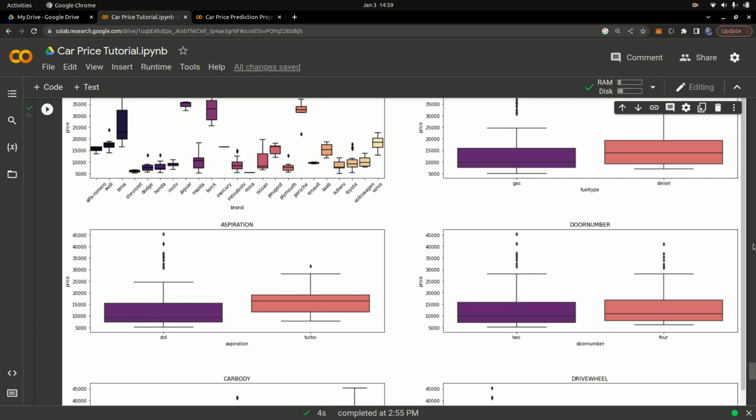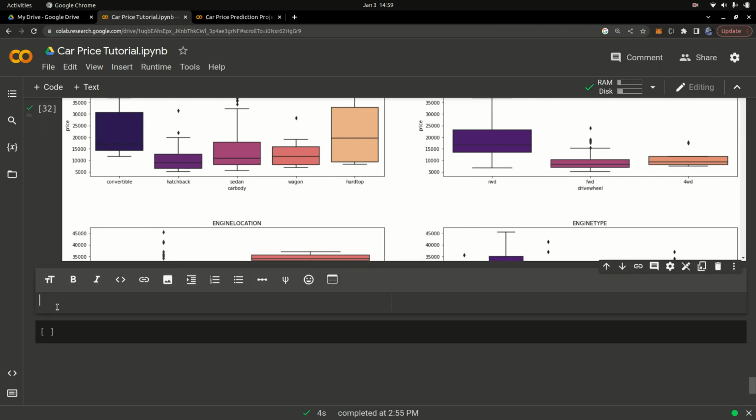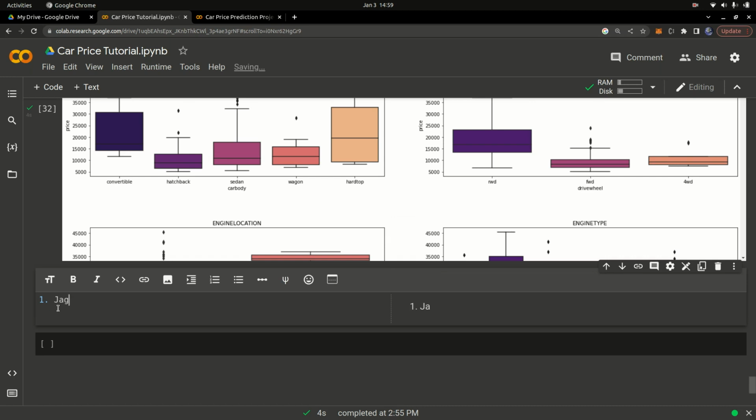So you can also infer that gas engines have the highest average price, the rear engines are more expensive, and the 12-cylinder engine has the highest average price. Also, the number of doors doesn't make much of a difference. Those are the inferences you can draw, and you can write them at the bottom. You can create a cell and simply write them there. You can just say one, and then write the inference, let's say Jaguar has the highest average price.